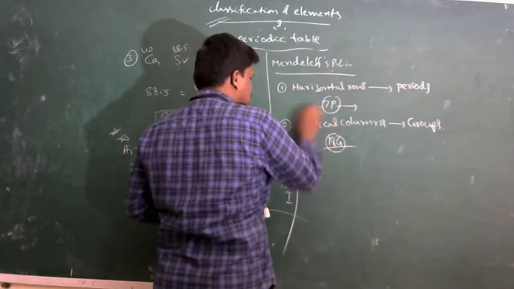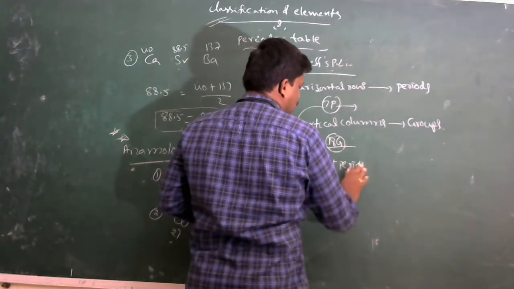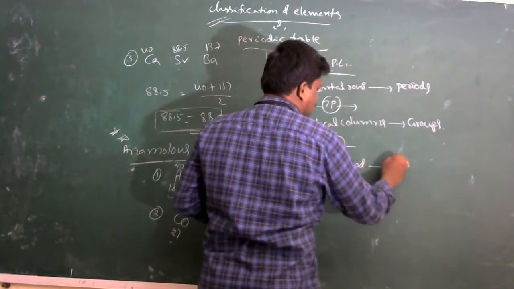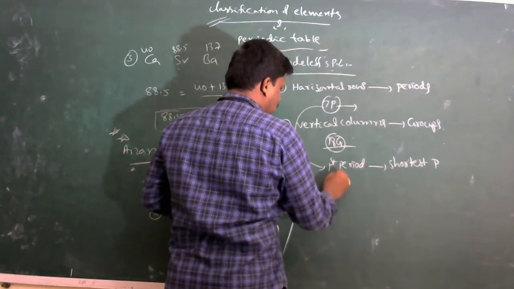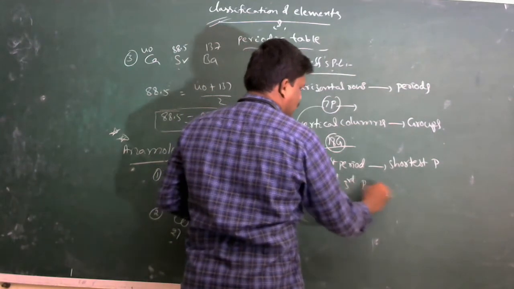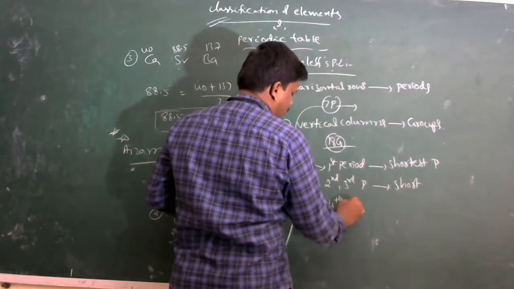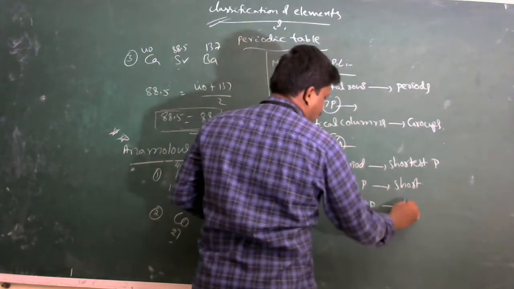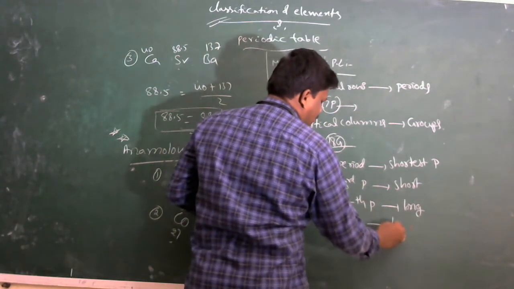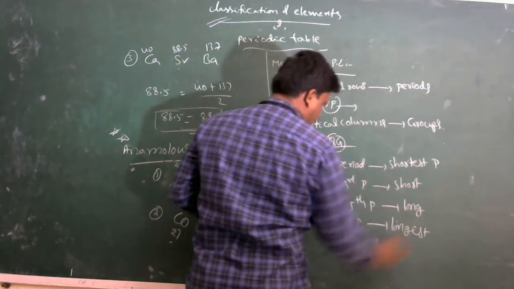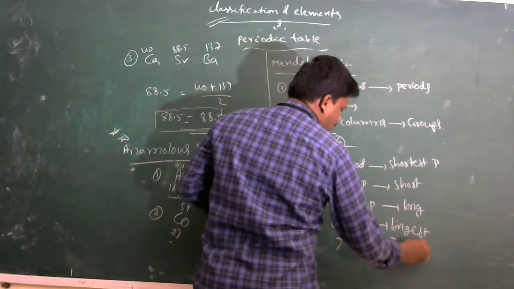Among the 7 periods, the first period is the shortest period. The second and third periods are short periods, and the fourth and fifth periods are long periods. The sixth period is the longest period, and the seventh period is an incomplete period.